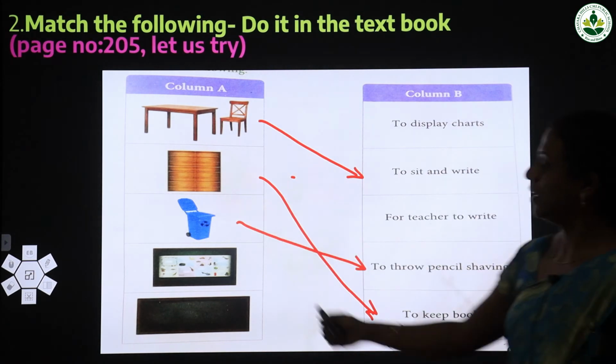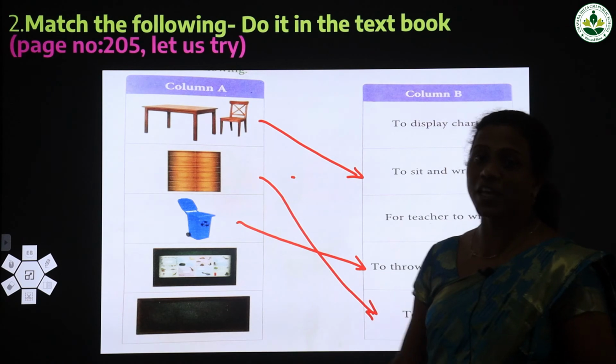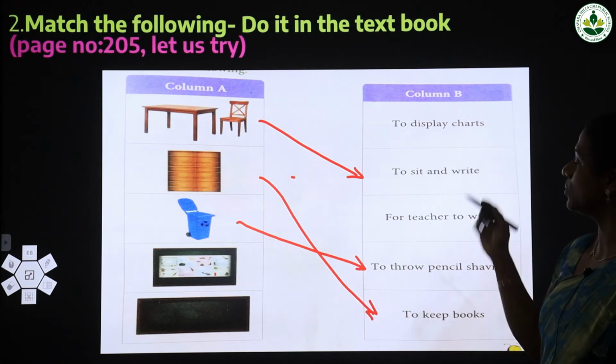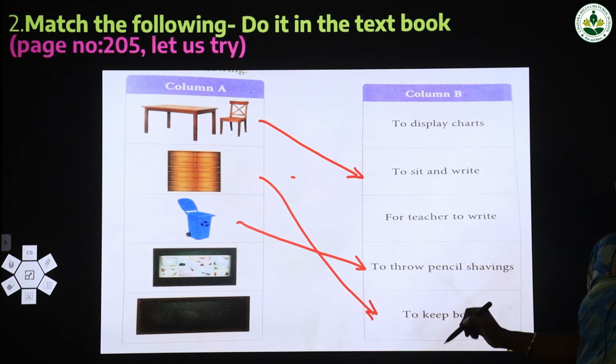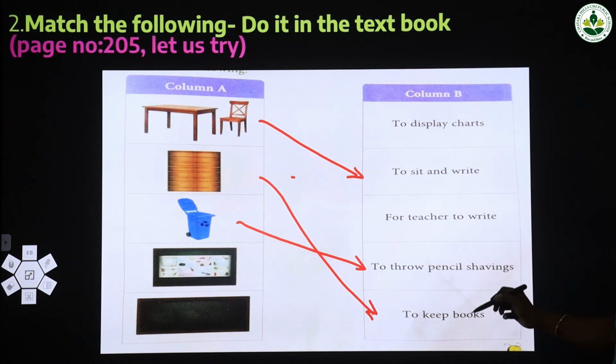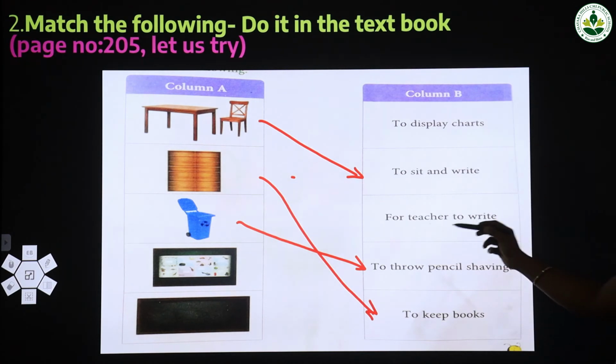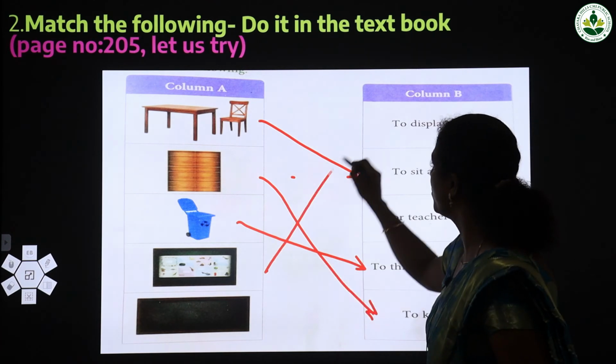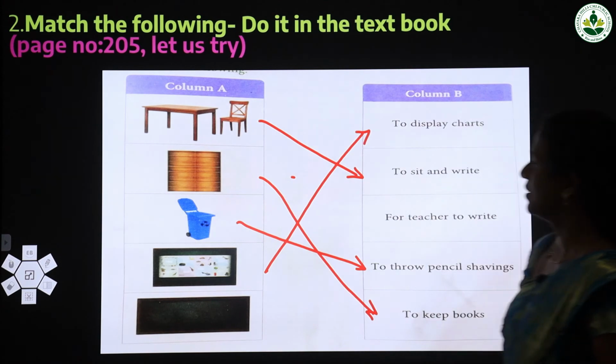Okay. Then the next picture is a display board. What may the display board be used for? What is the use? We can check column B. Two answers are remaining: to display charts, for teacher to write. What may be the answer? Yes, the first one. So you have to match that.